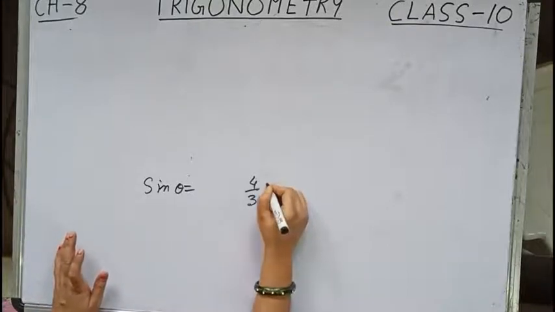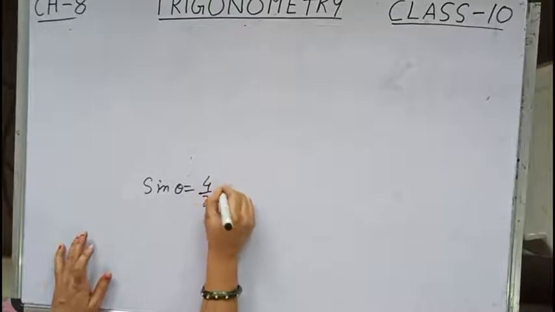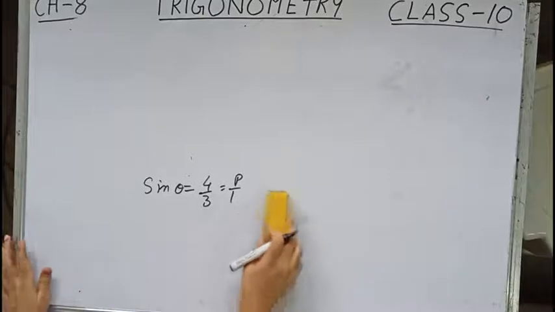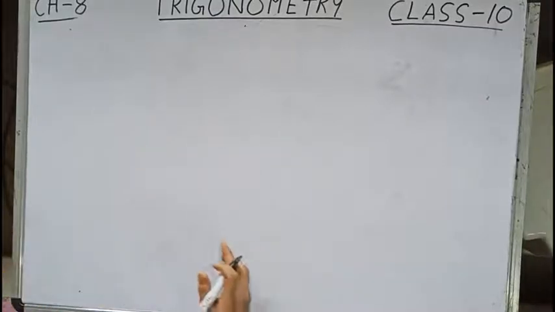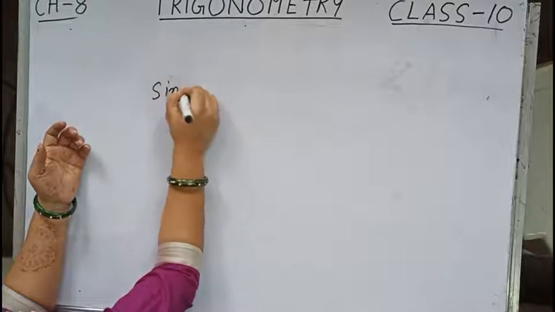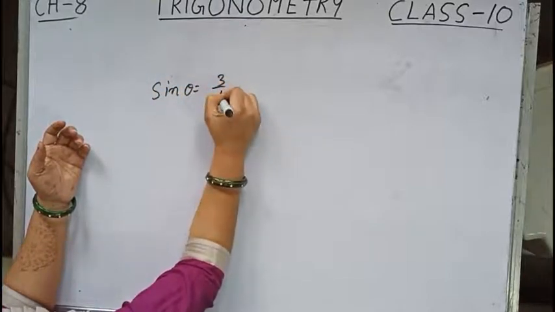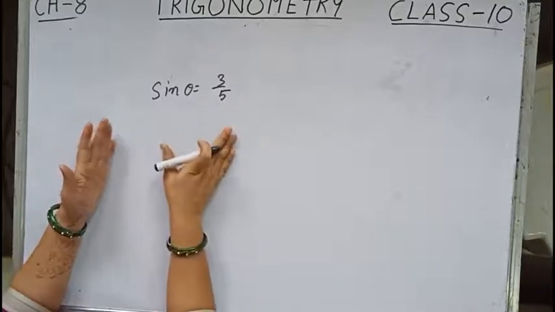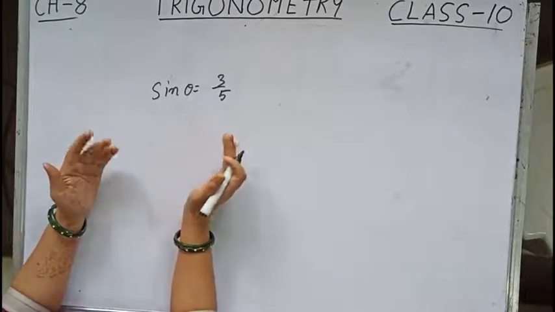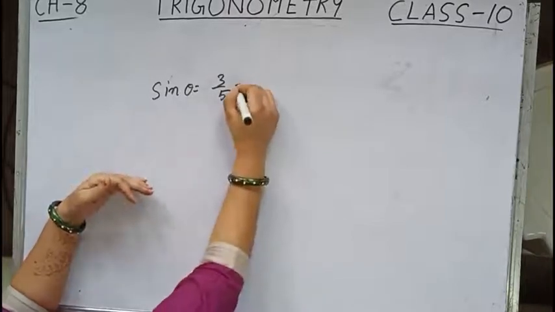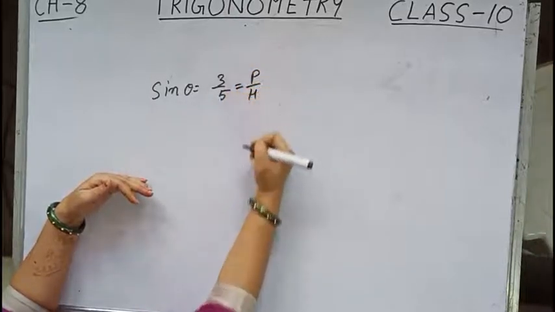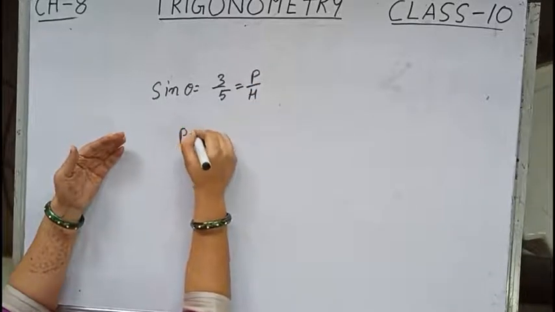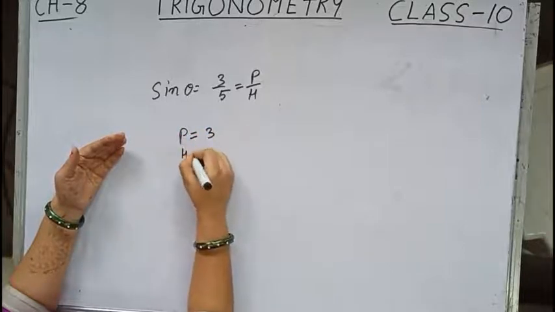Now clearly you will be writing sin theta equals p by h. I'm writing again over here: sin theta equals, suppose it is 3 by 5. Now someone asks you that if sin theta equals 3 by 5, tell me what is the value of the perpendicular and the base. So obviously you will be writing sin theta equals p by h, then you will write perpendicular equals 3 and hypotenuse equals 5.